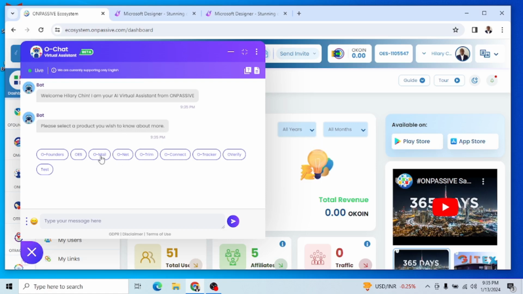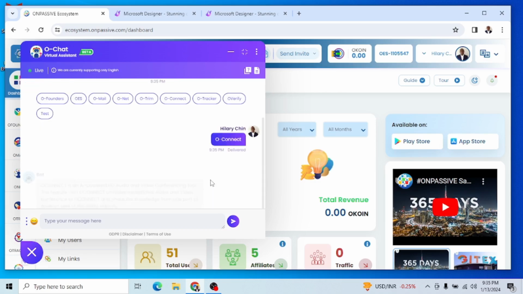Okay, let's say I had an issue with OES system, OMail, ONet, OTrim, OConnect, OTracker, OVerify, OTest, OFounders. But many of us now are having issues with OConnect. So I'm going to click my OConnect here. When I click OConnect, you see it appears here.